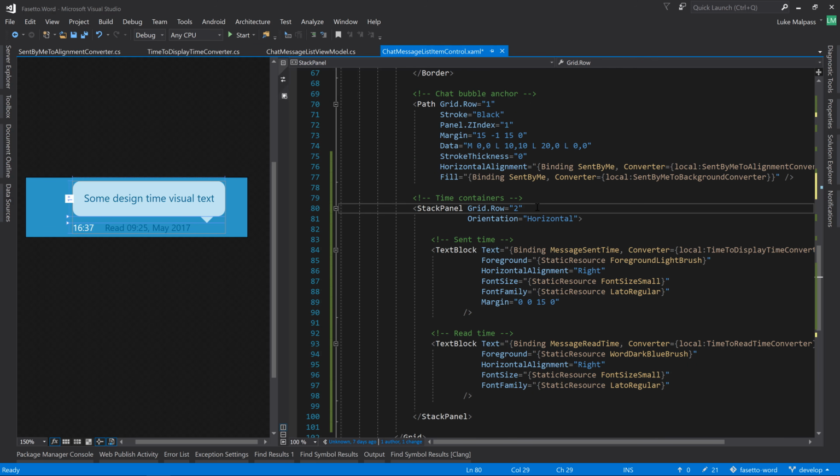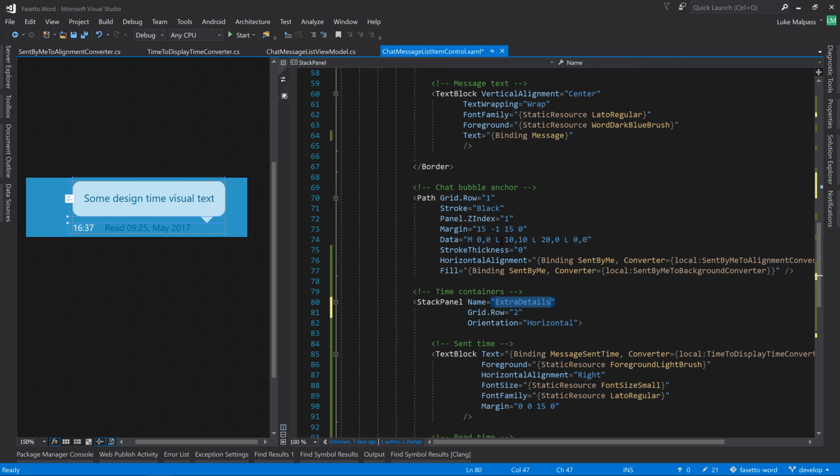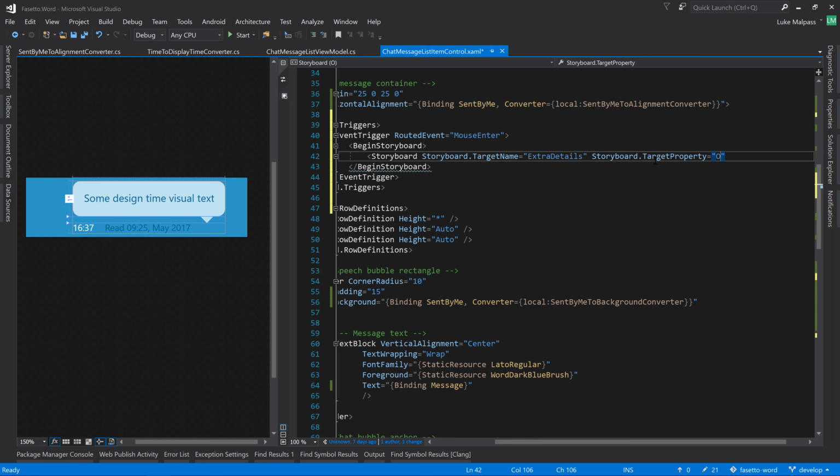So let's give this a name. Name equals, I don't know, extended details or something like that, or extra details. Doesn't really matter what you call it. Copy that name, paste it into the target name, so that's what we want to animate. And the target property is opacity, which is basically the transparency. So 0 opacity is invisible and 1 is solid.